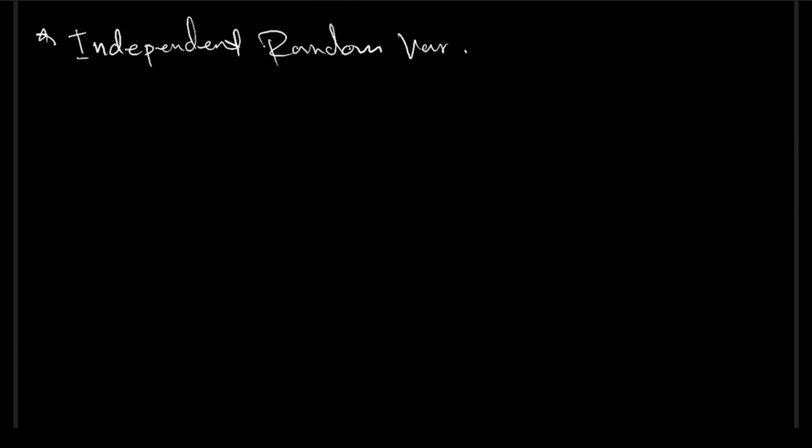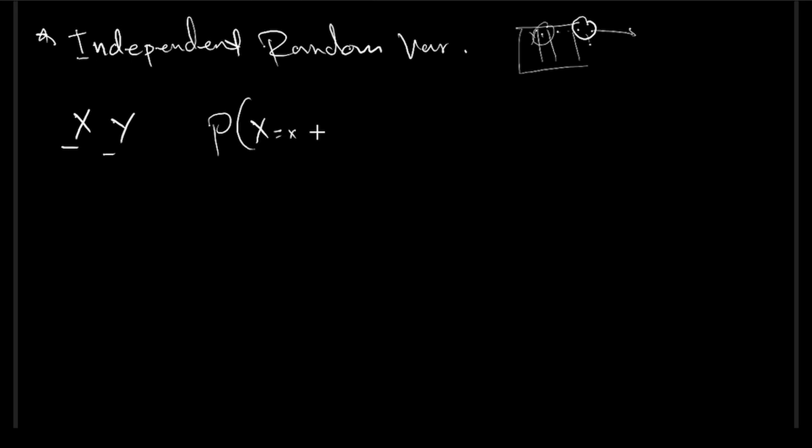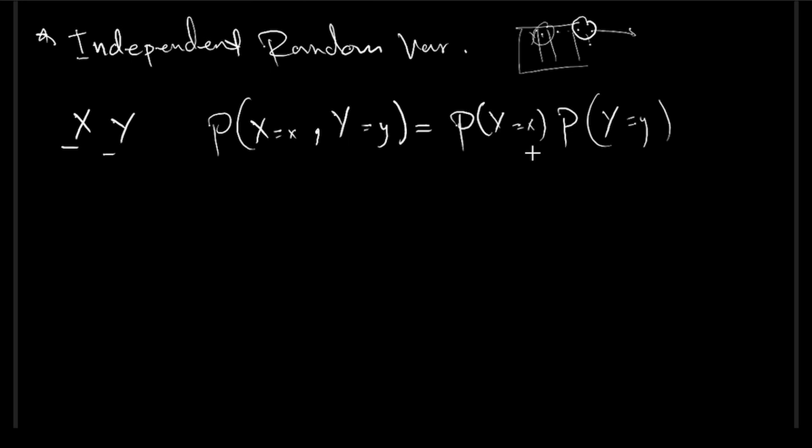Maybe we can just have a look at something called independent random variables. Now, in real life, we usually need to deal with more than one random variable. X and Y are independent if the probability, as we said before, of X equal to a certain x and Y equal to a certain y is equal to the probability of X equal to x multiplied by the probability of Y equal to y. Actually, we have seen that before from set theory.